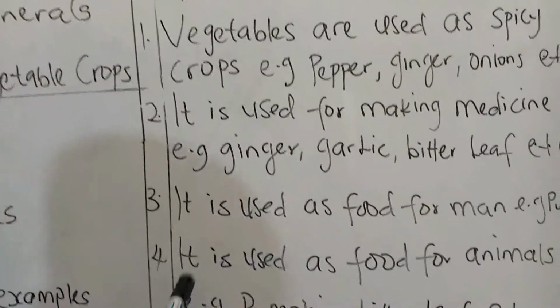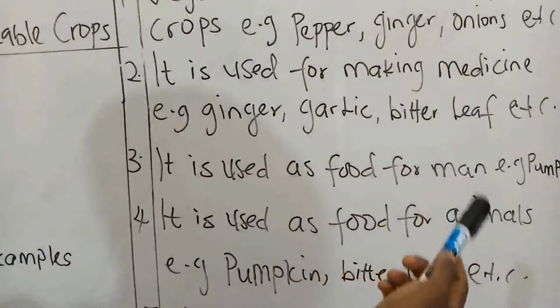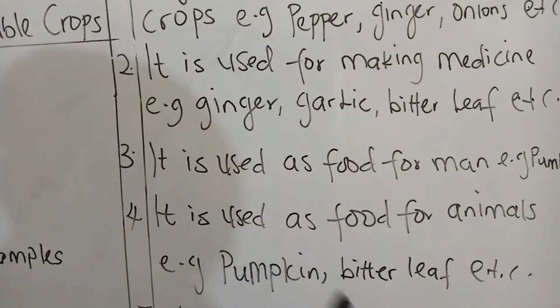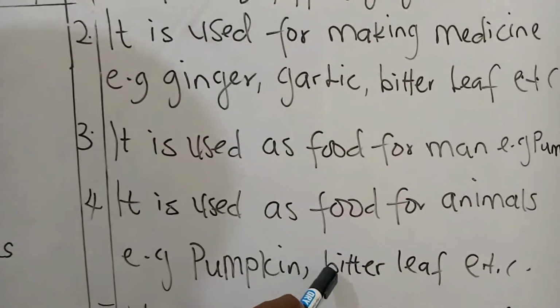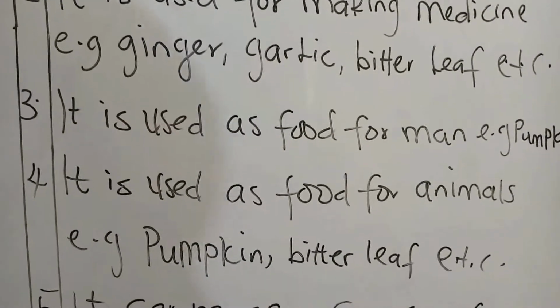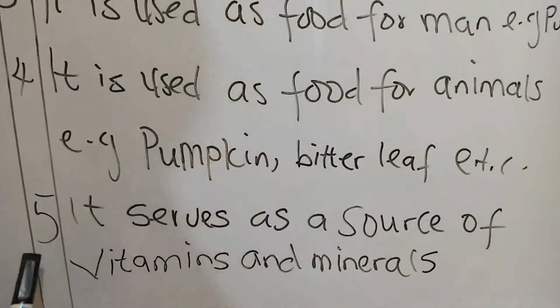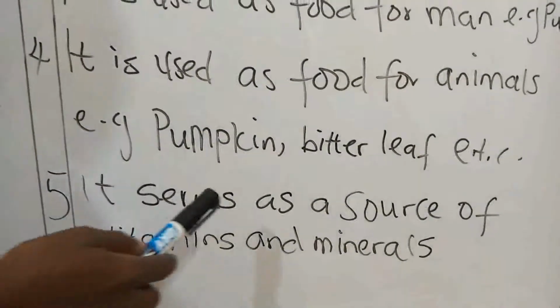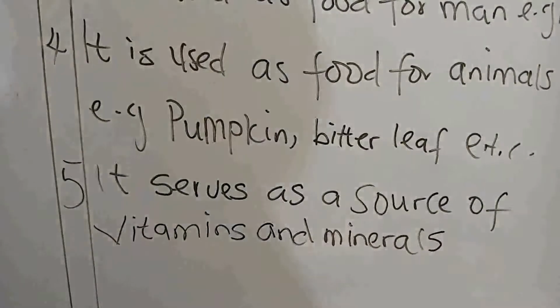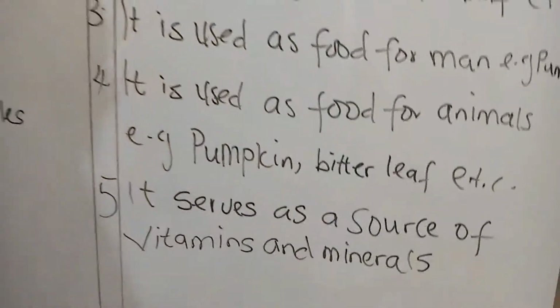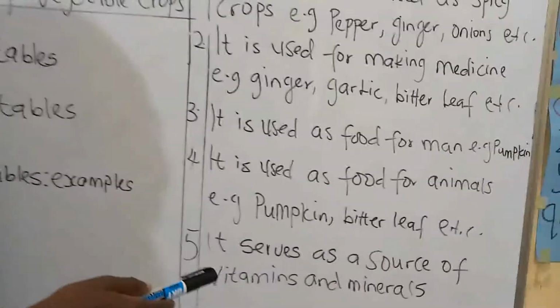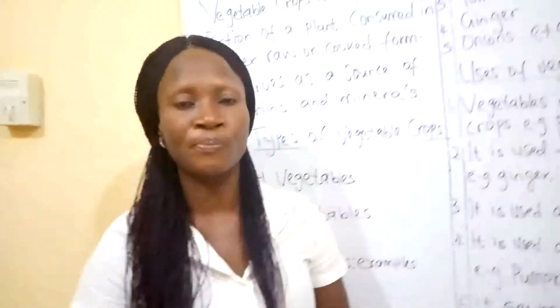Okay, number 4, we say it is used as food for animals. Animals eat our pumpkin, animals eat our bitter leaf, even our scent leaf. Yes. Number 5, it serves as a source of vitamins and minerals. Okay, that is beautiful. I hope you understood the lesson.